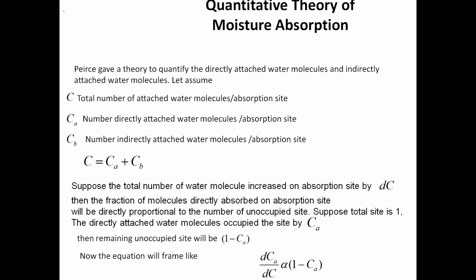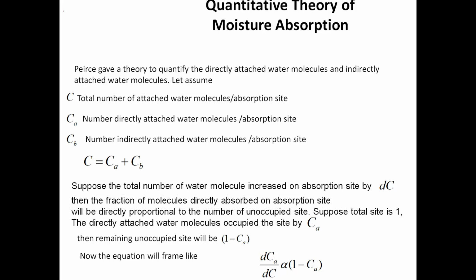ठीक सर. Now quantitative theory of moisture absorption. Pierce gave a theory to quantify the directly attached water molecules and indirectly attached water molecules on any fibrous substrate. Let us assume C is the total number of attached water molecules on any absorption site. Absorption site may be a fiber, yarn, fabric, whatever it is.